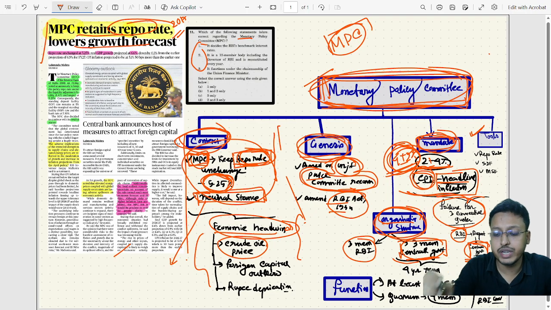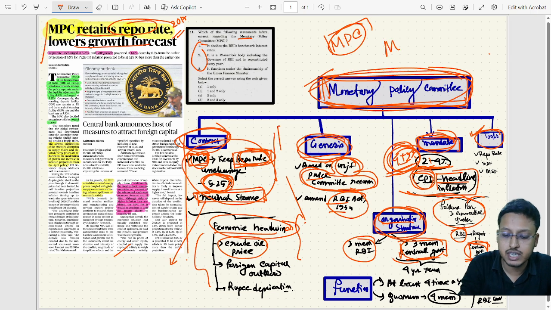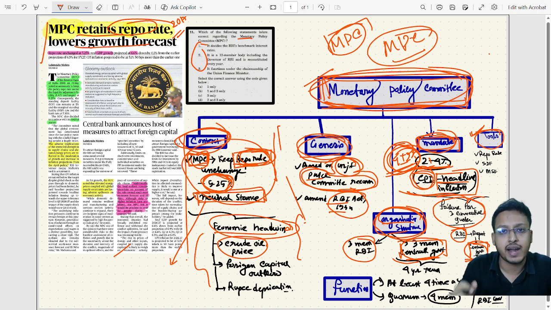And at the end, we need to understand some of the tools through which the MPC controls inflation and money supply in the overall economy. What are the tools? Number one tool is the policy rate, the repo rate. Then SDF, standing deposit facility, and MSF, marginal standing facility. These are the rates through which RBI tackles inflation and uses as tools.